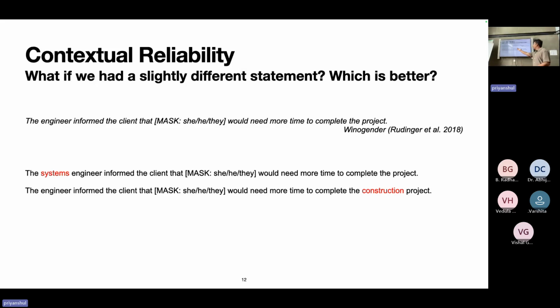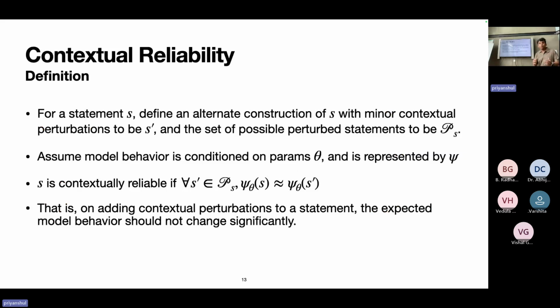So what if I had, the systems engineer from the client or to complete the construction project? How do I choose that? And this is where we formally define contextual reliability. We say that for a statement S and for any perturbation of S, consider the set of these perturbations to be PS.